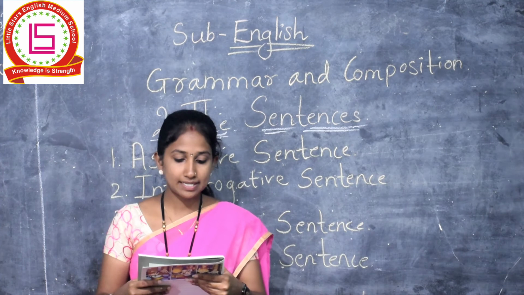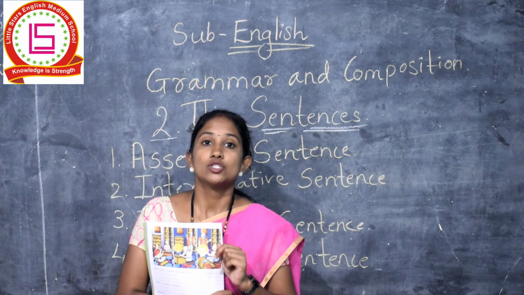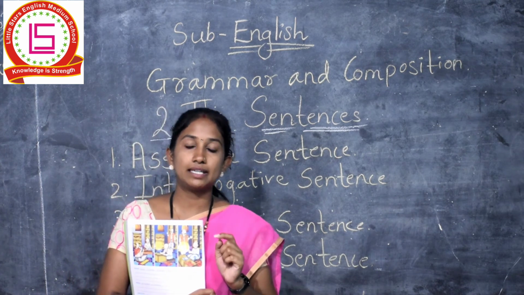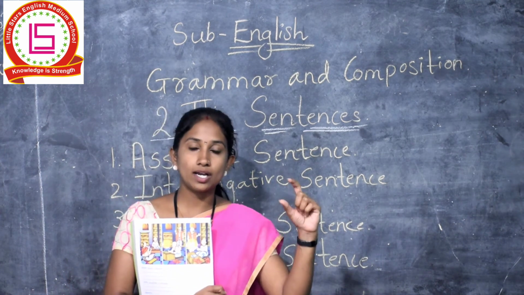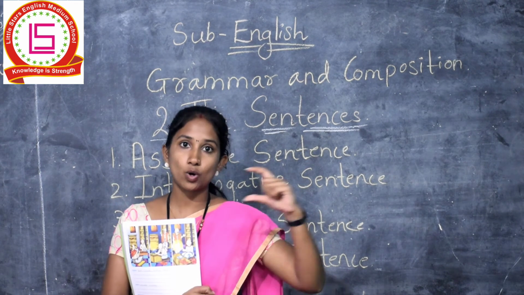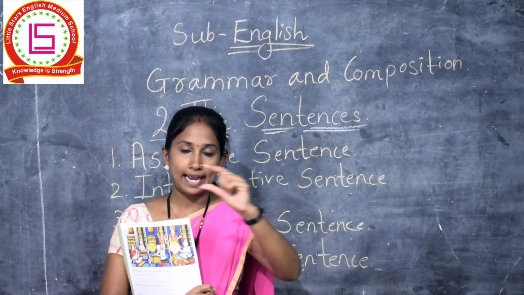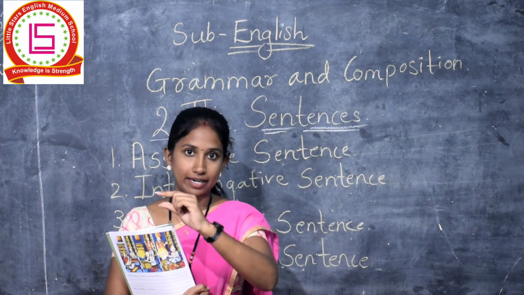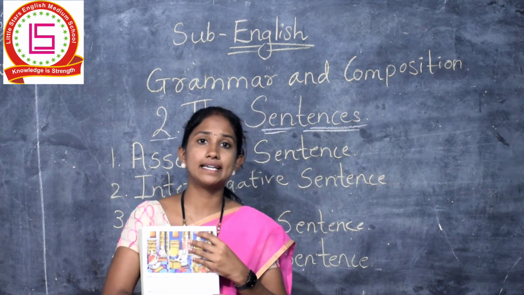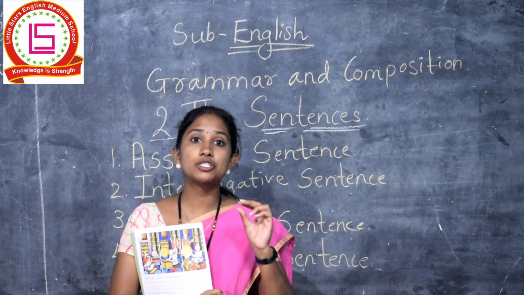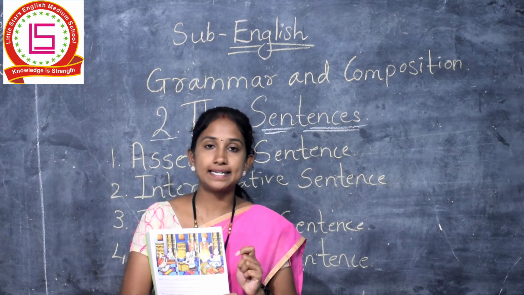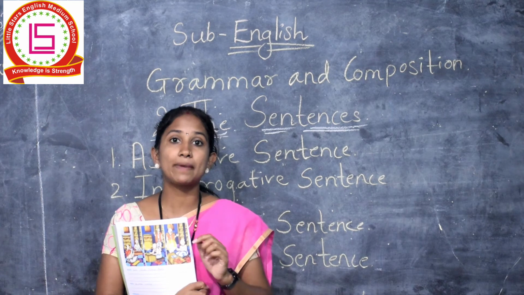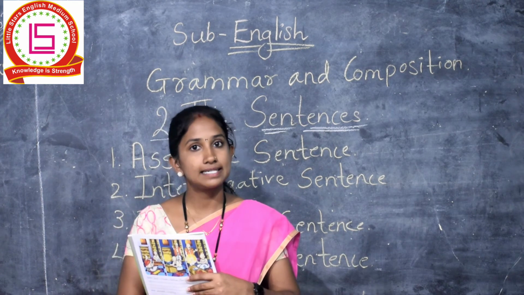Now, a sentence must have a subject and a verb. For example, I can tell you that Rohan is playing cricket. Rohan is the subject, and the verb is the action word, playing cricket, okay. So what is a sentence? A group of words which makes sense is called a sentence. Tell me children, what is a sentence? A group of words which make sense is called a sentence.